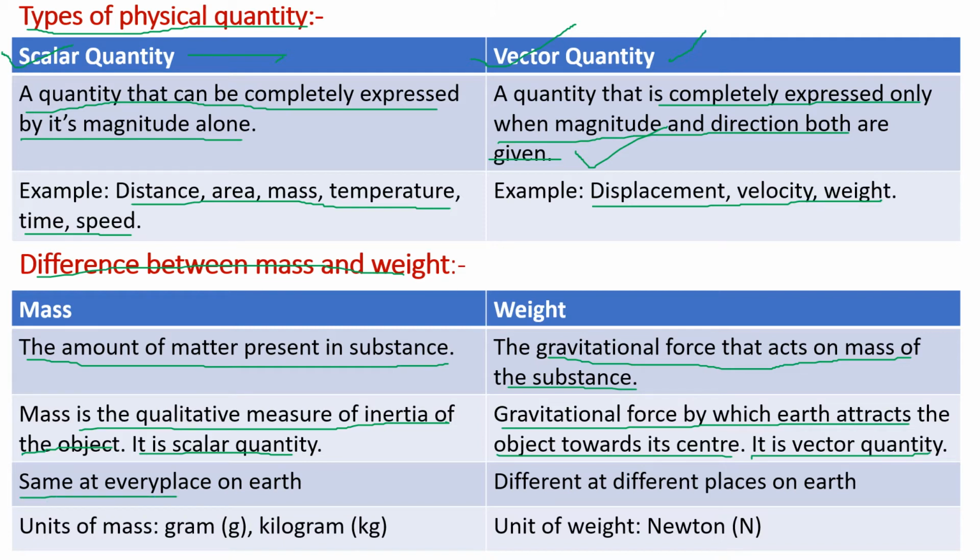Mass is same at every place on the earth, whereas weight is different at different places on the earth. Kilogram, gram, these are the units of mass, whereas Newton is the unit of weight.